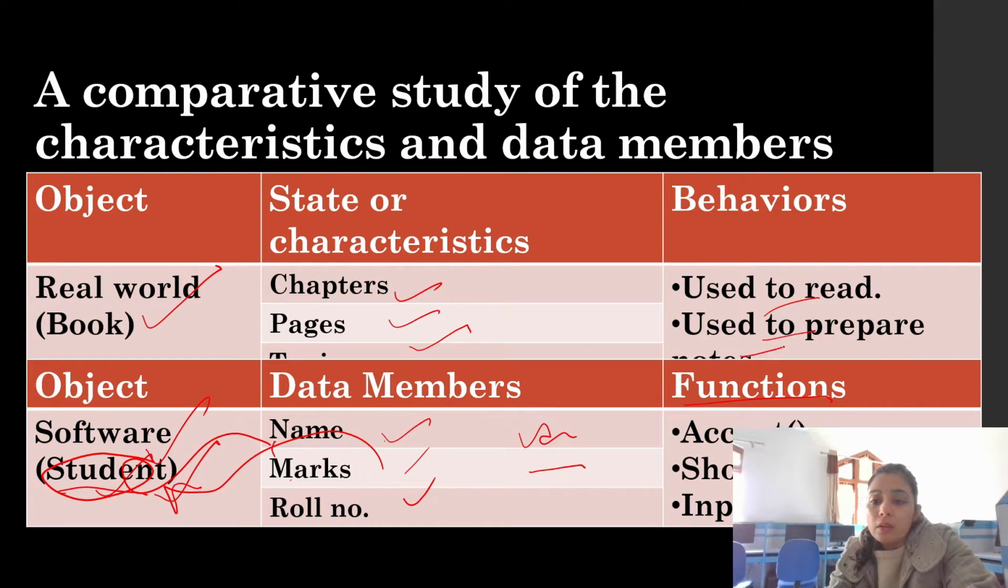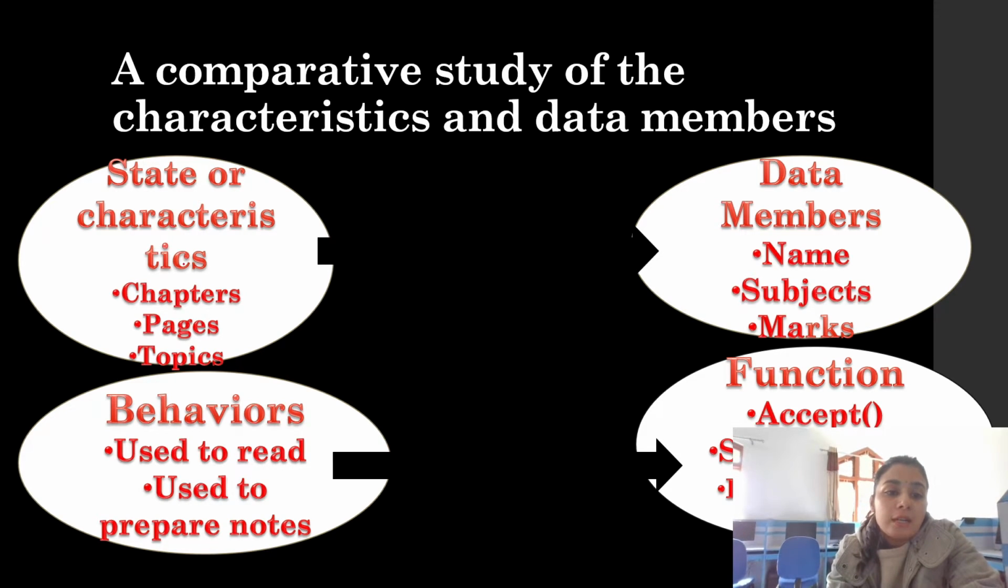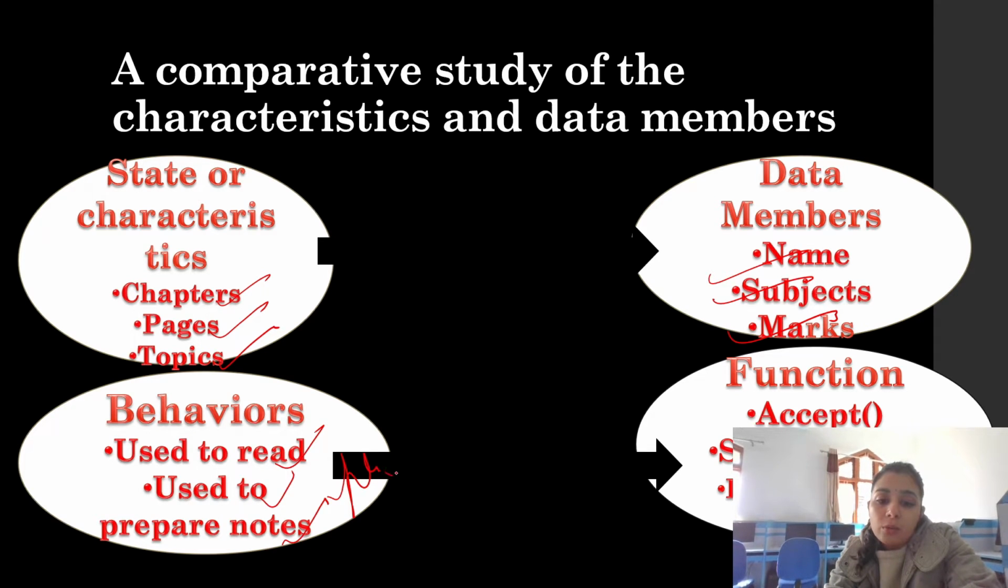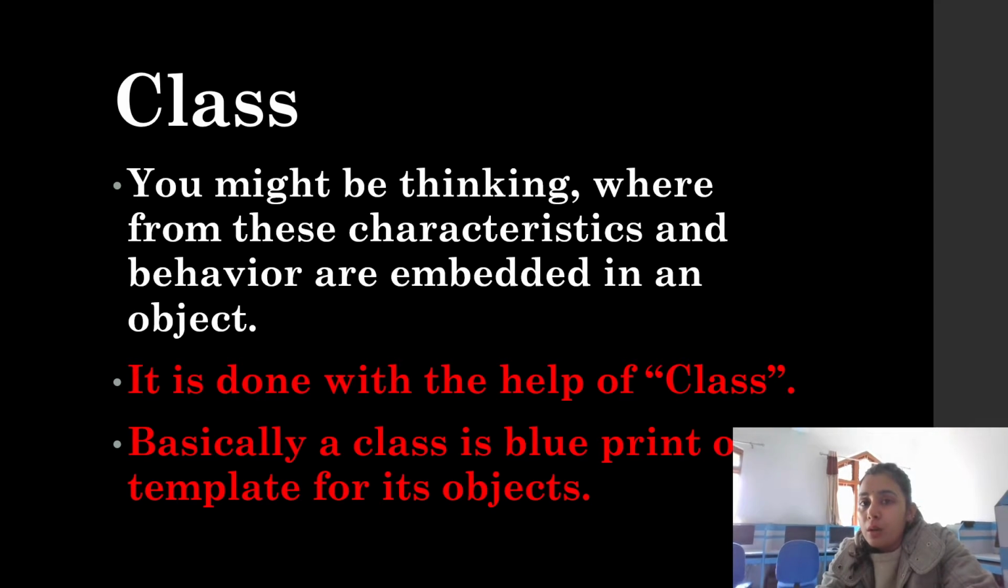Okay, so the behavior of a book is what? To prepare notes, to read, right? So we have to use this generally, meaning you have to get the idea of which type of function name you are giving. The state, characteristics: chapter, page, topic. The data members: name, subject, and marks. Behavior, we can say the purpose. The same here: accepting marks, these all are the functions of a software object. So now this is all about the object.